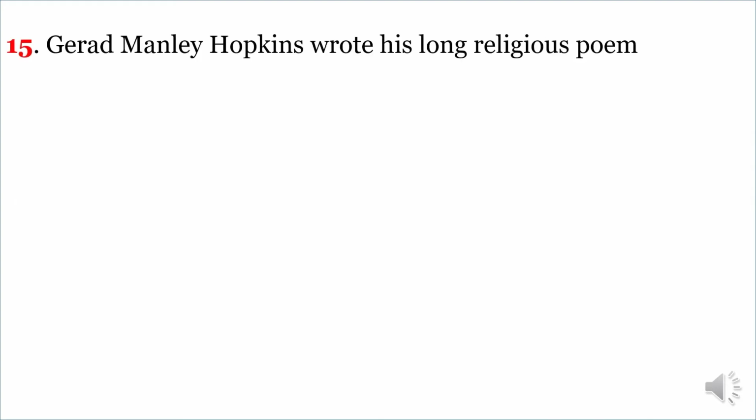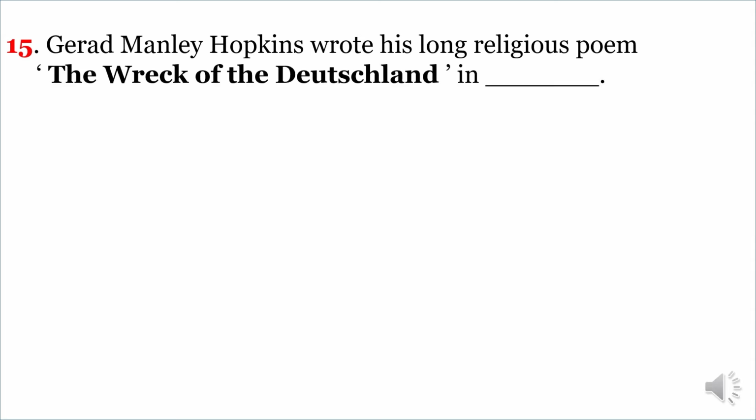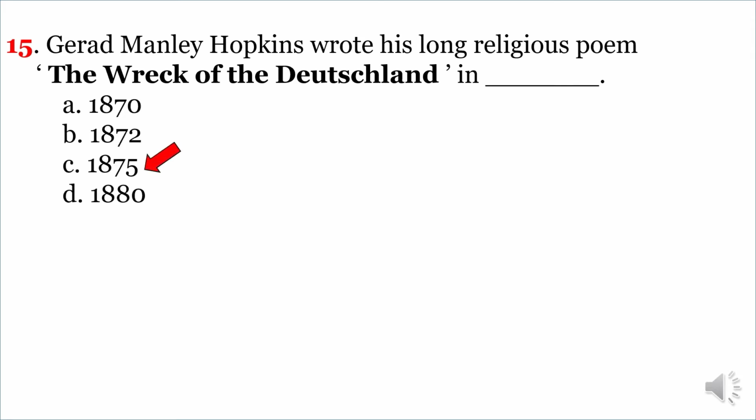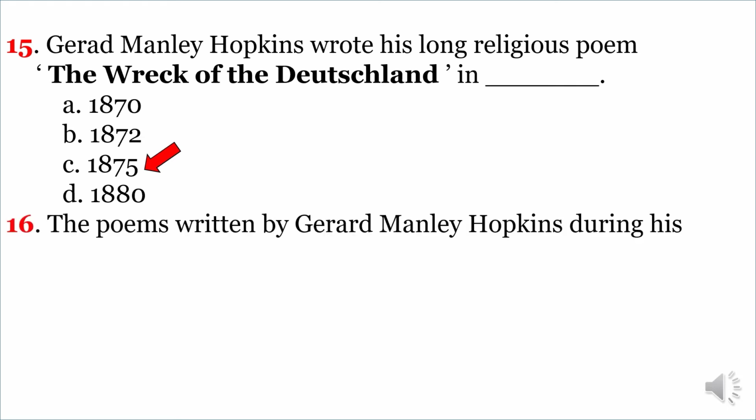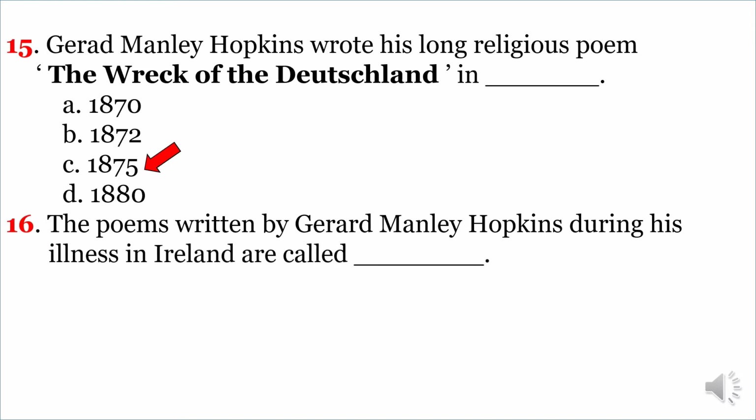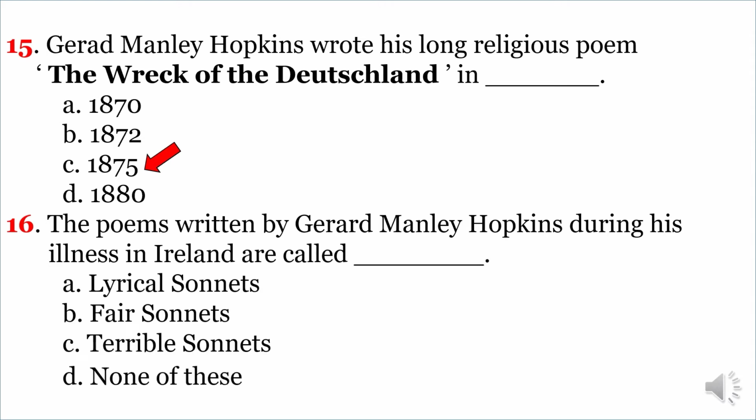Another question. Gerard Manley Hopkins wrote his long religious poem, The Wreck of the Deutschland, in. The correct option is C. 1875. Another very important question. The poems written by Gerard Manley Hopkins during his illness in Ireland are called. The correct option is C. Terrible Sonnets.